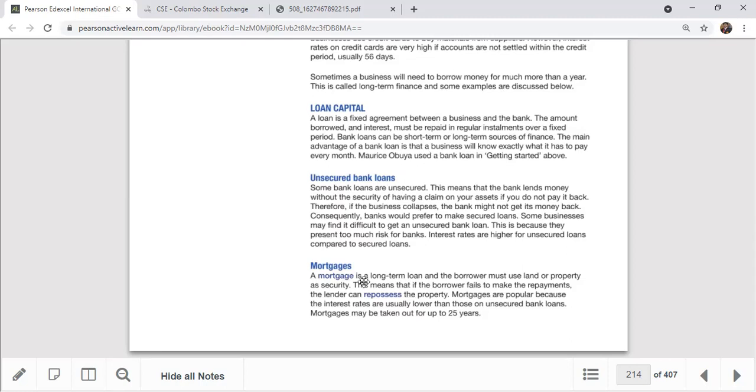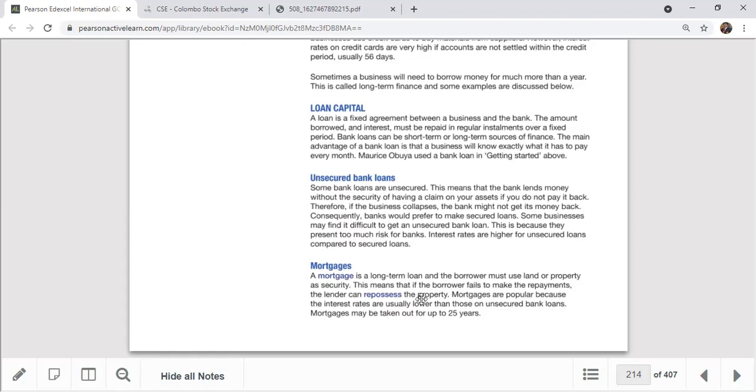So a mortgage is a long-term loan, and the borrower must use the land or property as security. That's an important thing: you have to give your land or property. If land value or property value goes down, it is a very, very rare thing, because normally land values and property values are always increasing. That's why bankers always prefer to give you a mortgage loan, because they know the market value of lands, buildings and properties is going up. But accidentally, sometimes property value can go down, like what happened in the 2008-9 situation.